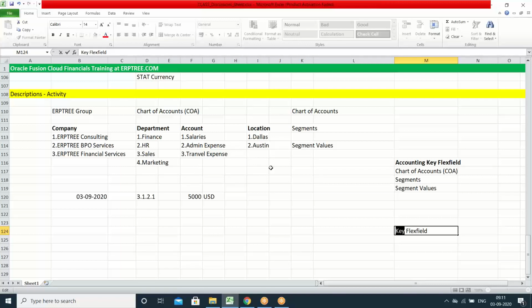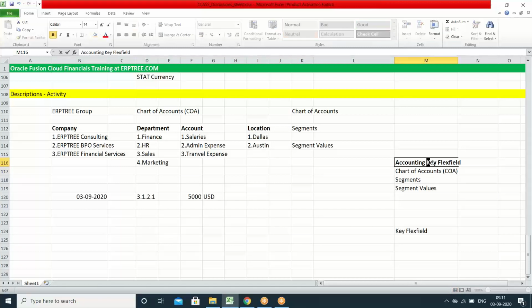If they want to capture locations and all, that also you can consider. Very primarily for every company, every organization, key information is their companies, their departments, their accounts. So to maintain that sort of very important information, for what purpose? Accounting purpose. By using this accounting key flex field, you can maintain the chart of accounts. With the chart of accounts, you can capture the description. That's how you can perform the accounting also. You can produce the reporting also.